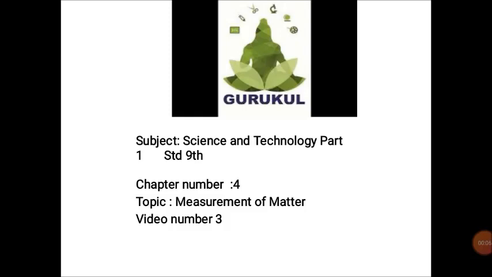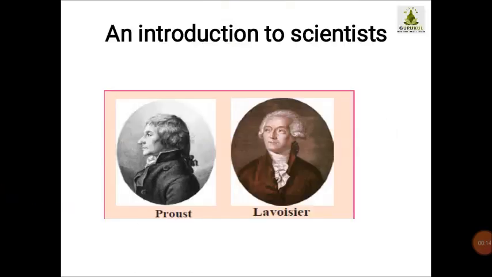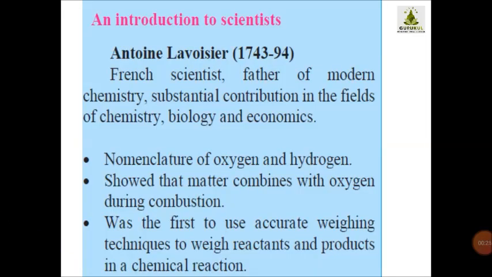Now students, here we are going to discuss the next point, that is the introduction to the scientists. Post and Lavoisier were the two scientists who made valuable contributions in the field of chemistry. Antoine Lavoisier was a French scientist. He is known as the father of modern chemistry. Why? Because he made certain contributions in the field of chemistry, biology and economics.